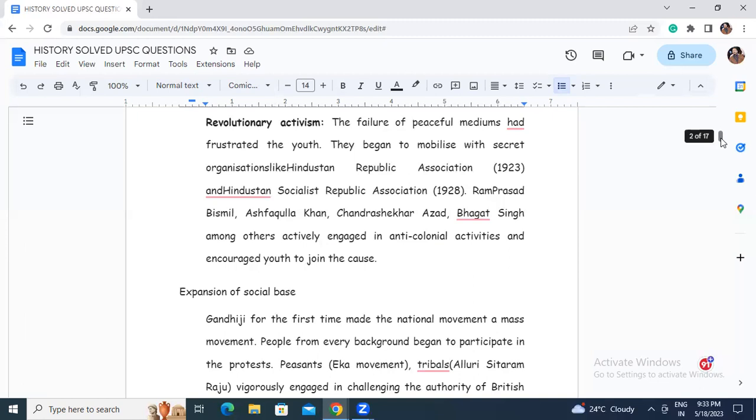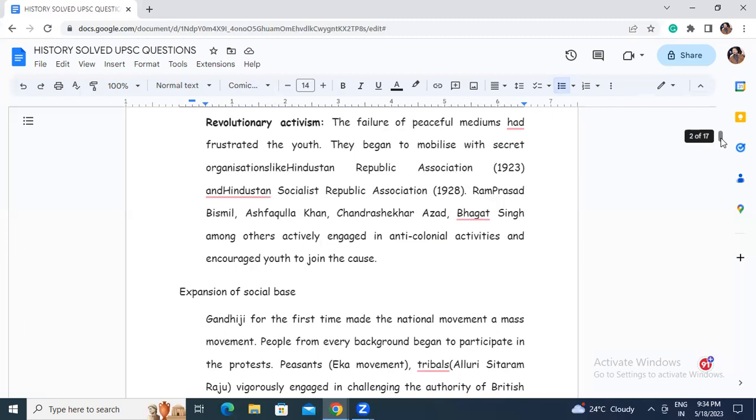Obviously, there will be a high chance of moving towards some violent procedures, and this revolutionary activism was such a kind of ideology which attracted most such frustrated youth.